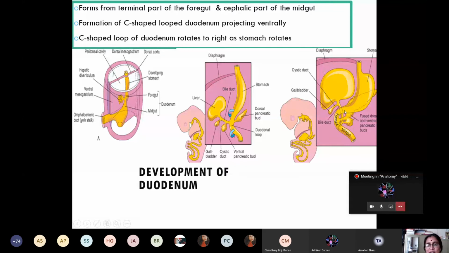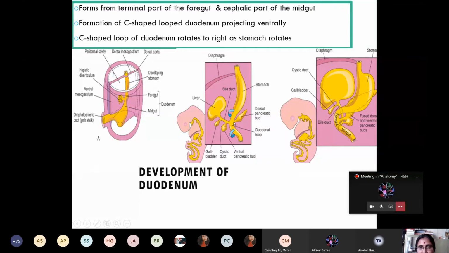As the stomach rotates, what happens? Initially this C-shaped loop of the developing duodenum, which is derived from the foregut and midgut, is suspended into the peritoneal cavity by folds of mesoderm anteriorly and posteriorly. Anteriorly is known as the ventral mesoduodenum, posteriorly as the dorsal mesoduodenum. In the ventral mesoduodenum lies the ventral pancreatic bud, which is derived from the hepatic bud. You can see in the picture. And in the dorsal mesoduodenum lies the dorsal pancreatic bud, which is also derived from the foregut.